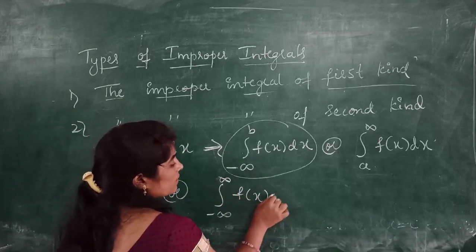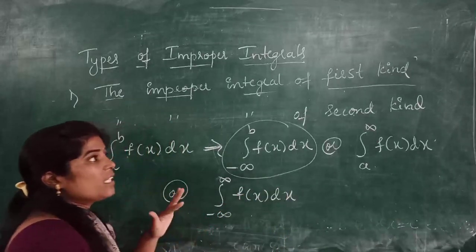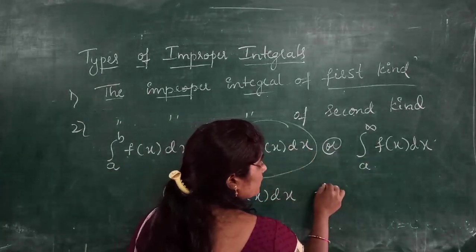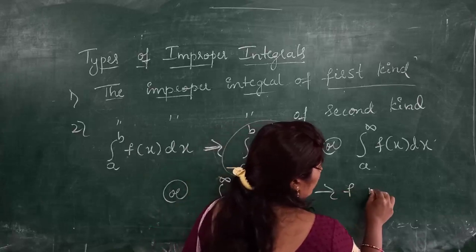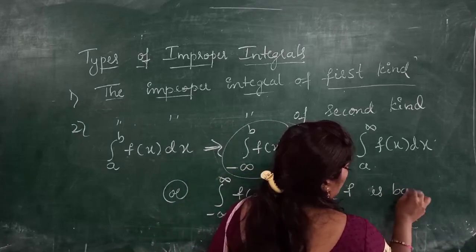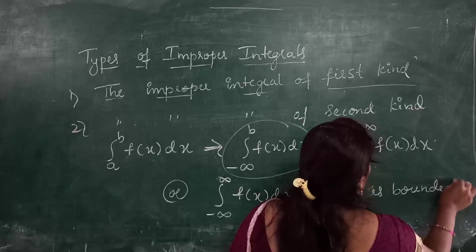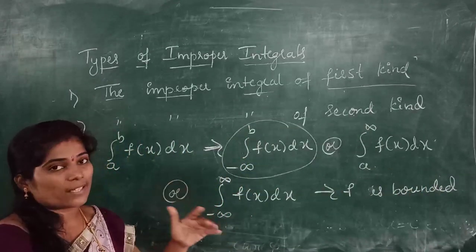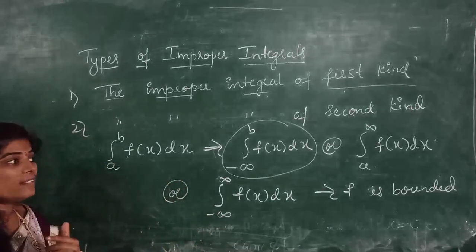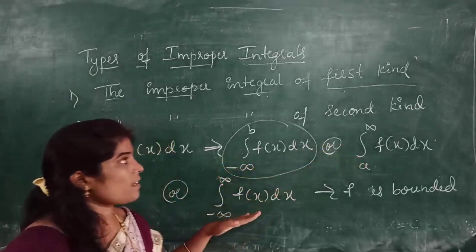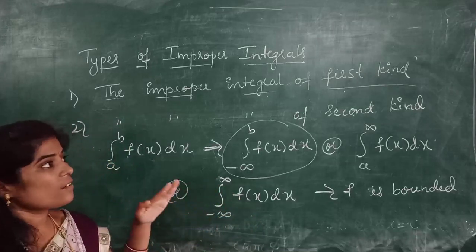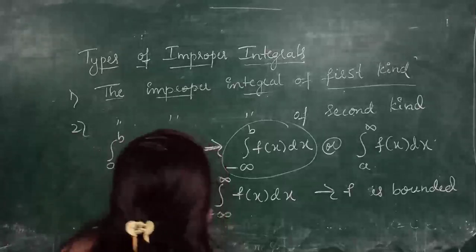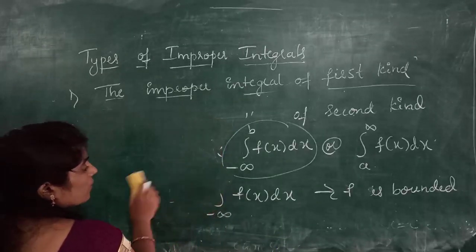Even this case is also called the improper integral of the first kind, but in all these cases f must be bounded. That means the value of f at x equals a or x equals b is finite. So there are three forms which are improper integrals of the first kind. Now let's come to the second kind. Before that, let's see an example for the first kind.